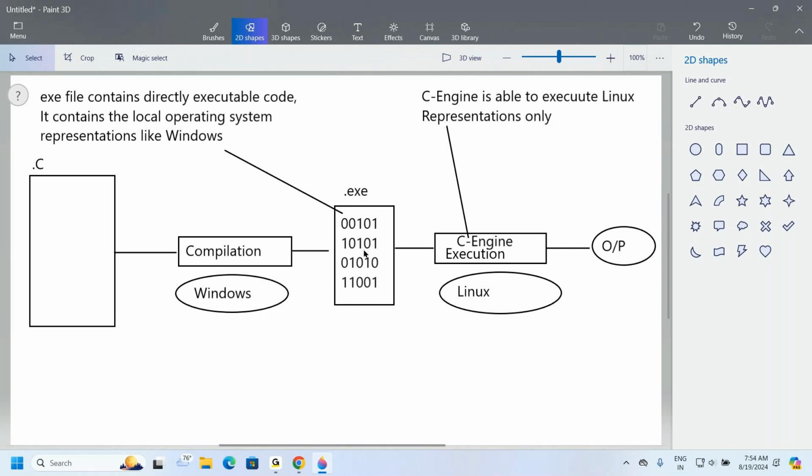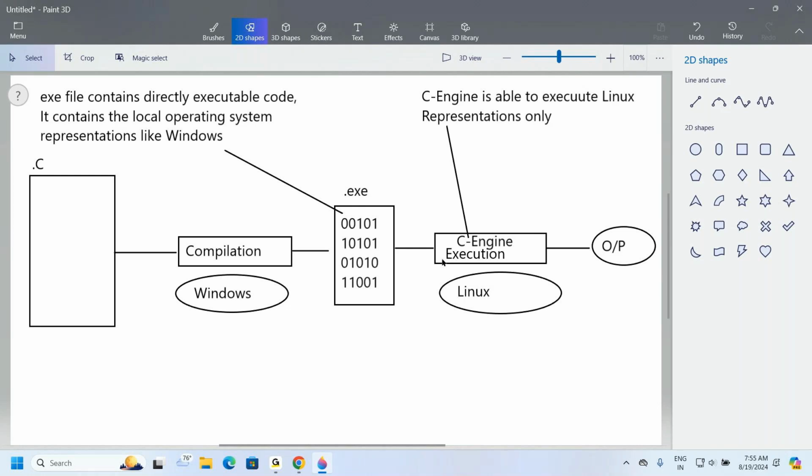Now see the situation. Here .exe file is as per which representations? Windows. But C engine is able to execute only Linux representations. If you provide Windows representations to Linux operating system, is it possible to run them? Windows has separate representations. Linux has some other representation. Is it possible to execute Windows representations on Linux operating system?